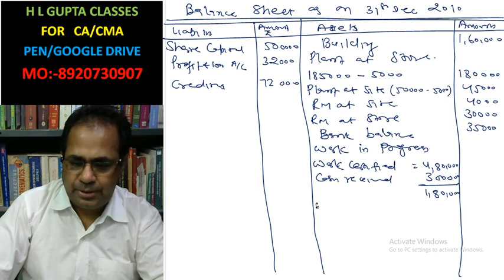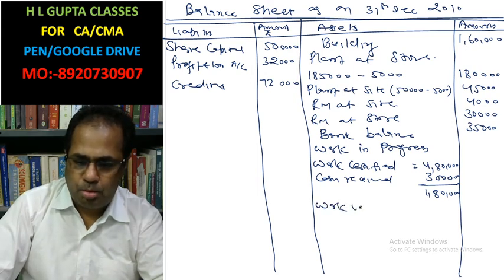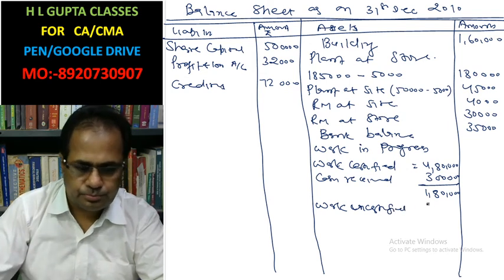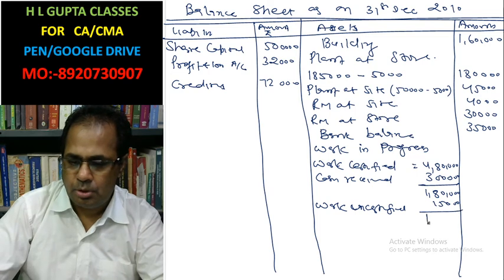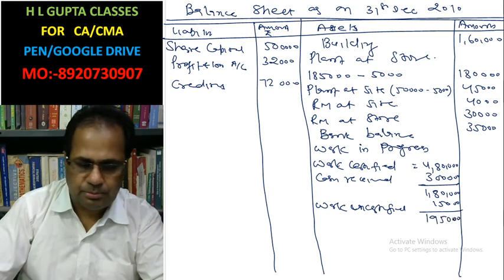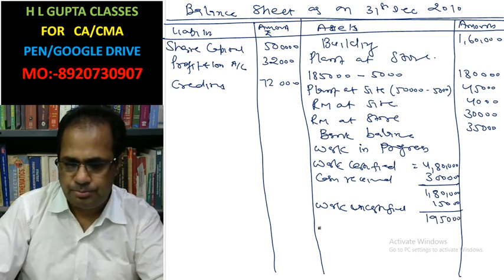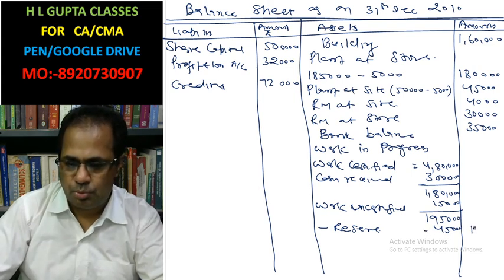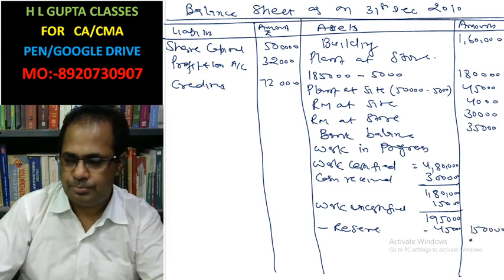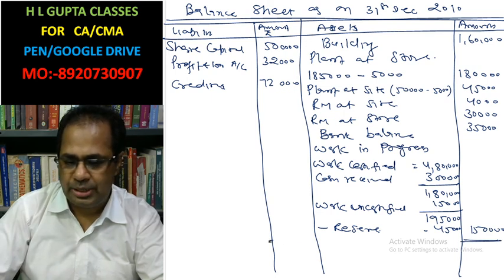Work uncertified 15,000. 1,95,000. Reserve 45,000. This is 1,50,000.